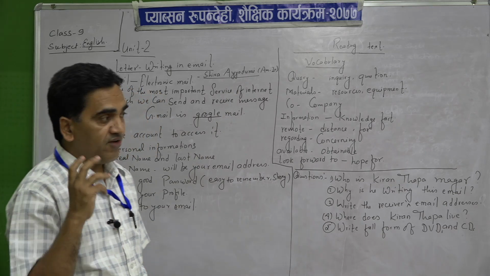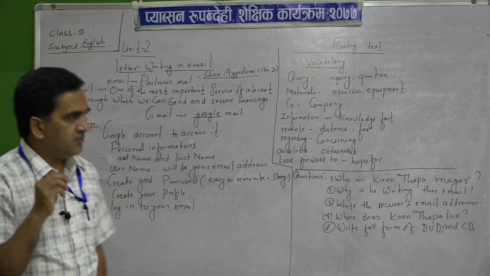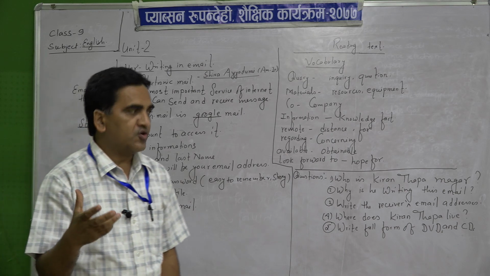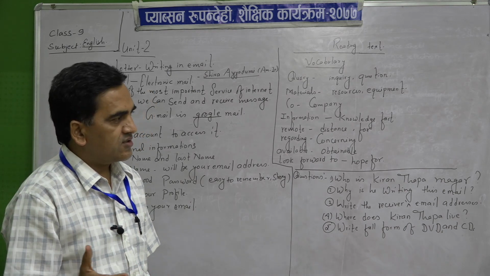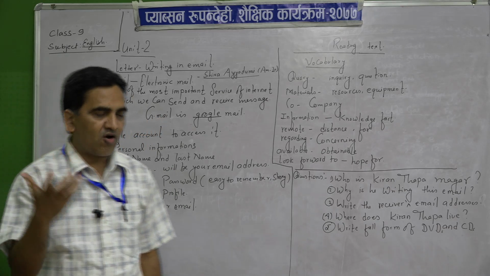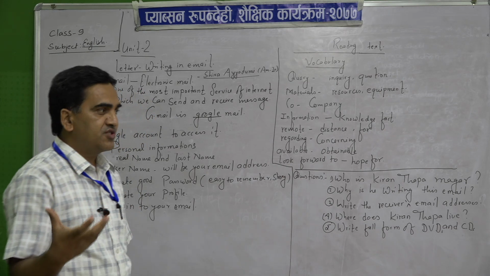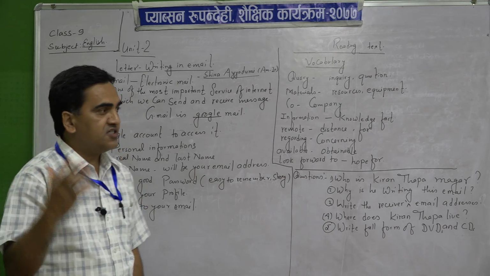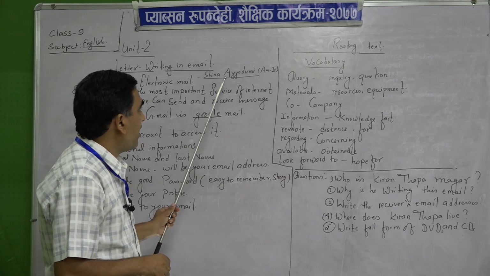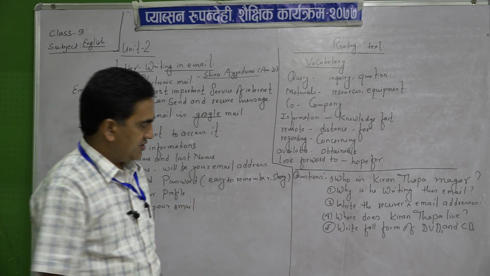For the first time he invented, means he is the founder of email, according to Google. Google is also one of the important sources of information and knowledge. His name is Siva Ayyadurai. He for the first time founded this email.